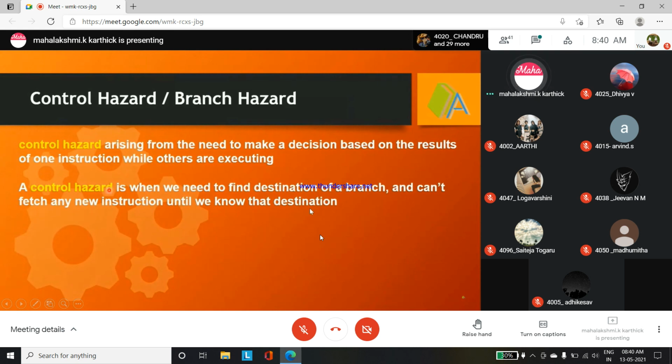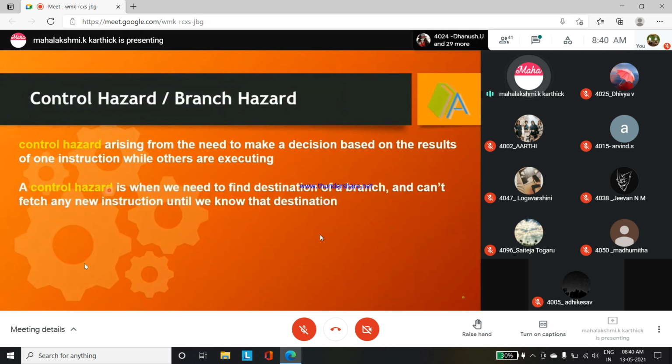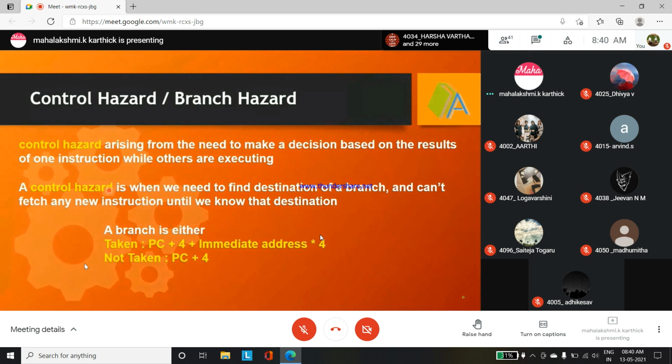That is the point here. Unless we know this finalized result, it is no use in fetching the new instruction further. So control hazard is when we need to find the destination of a branch and cannot fetch any new instruction until we know that destination. Example, I'll show you in the next slide.